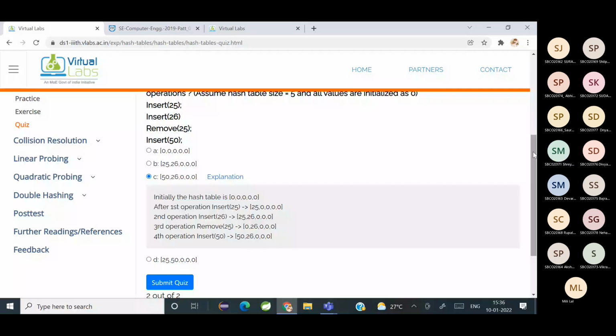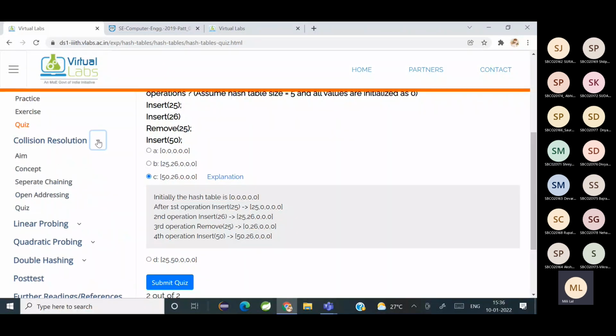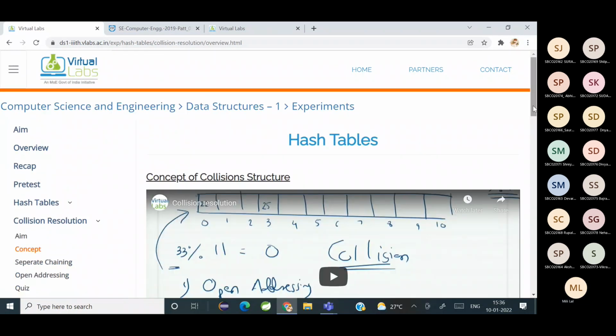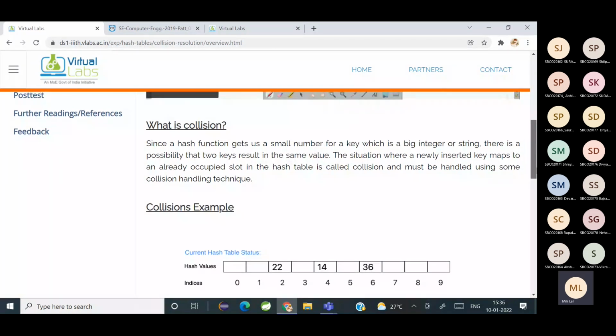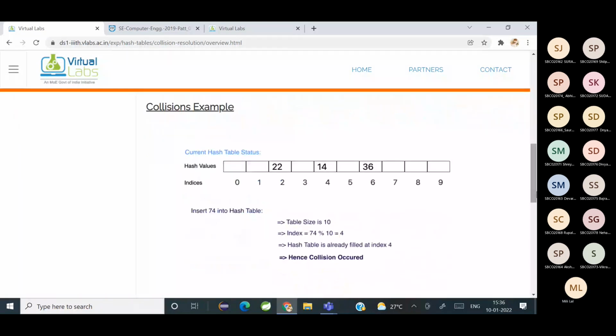Yes, ma'am. Okay, fine. So next is collision resolution. The collision resolution concept is, if the element is already stored, जैसे यहाँ पे you have elements stored 22, 14, 36 at the respective indexes.